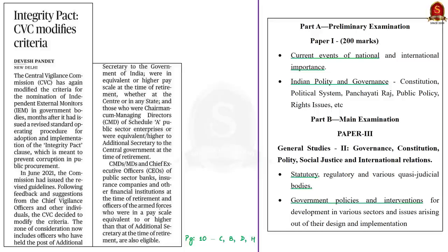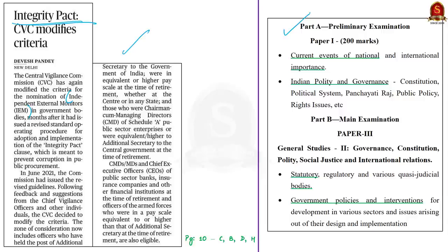Now our next discussion is going to be based on this news article. It talks about the criteria for the nomination of independent external monitors in government bodies. This criteria has been modified by the Central Vigilance Commission now. See, these independent external monitors play an important role in the Integrity Pact. So today we'll know what is this Integrity Pact, and then we'll understand about independent external monitors and the changes made by the Central Vigilance Commission. The syllabus relevant to this discussion is given here for your reference.